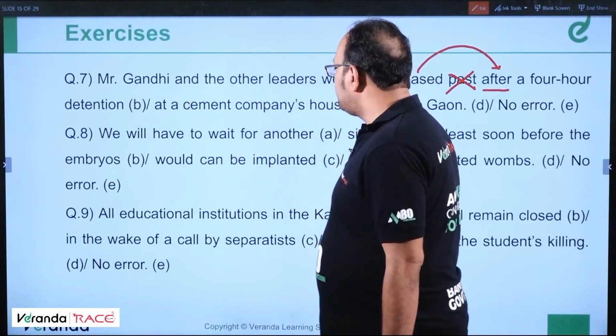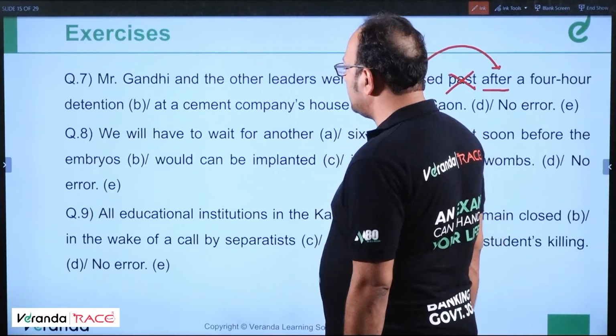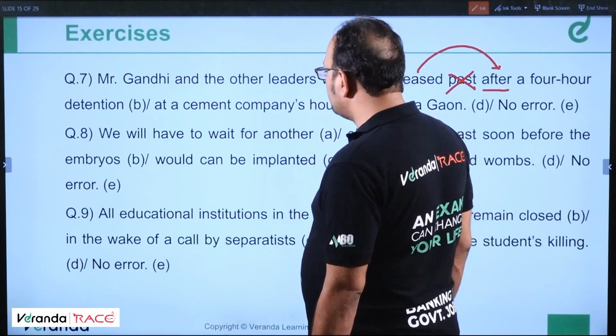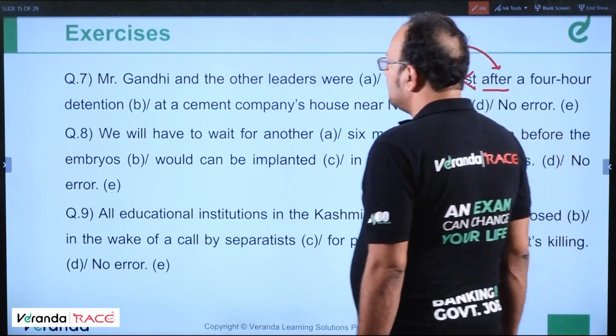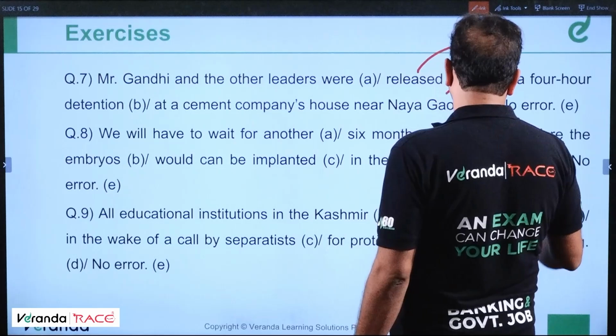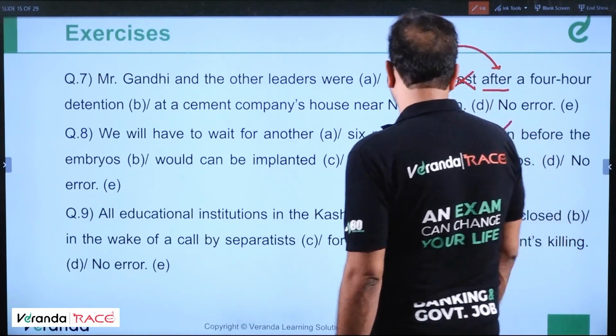We will have to wait for another 6 months at least soon before the embryos can be implanted in the transplanted wombs. "Soon" shouldn't be here.